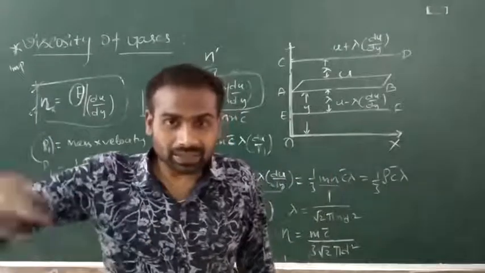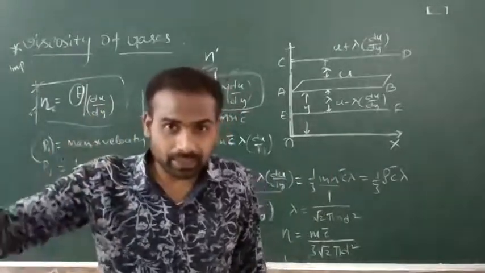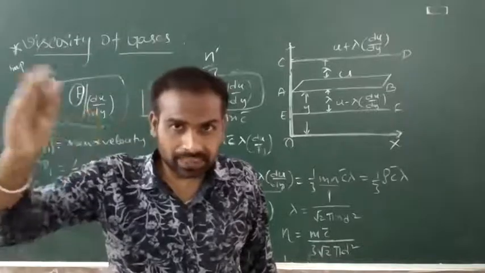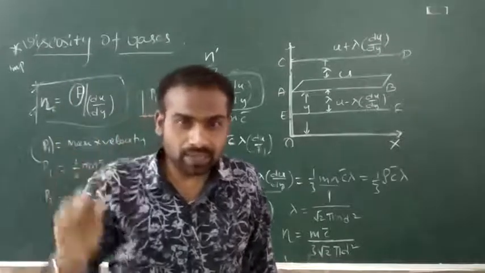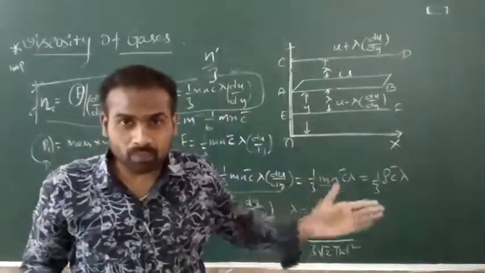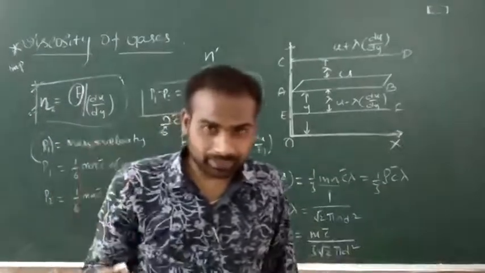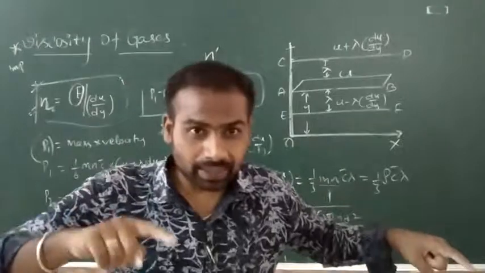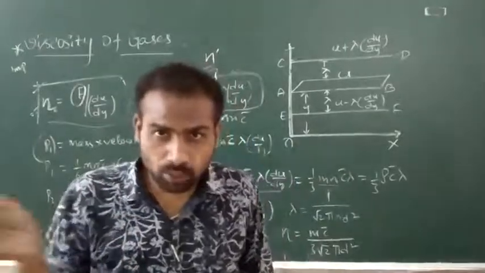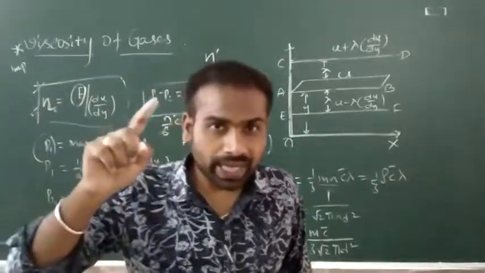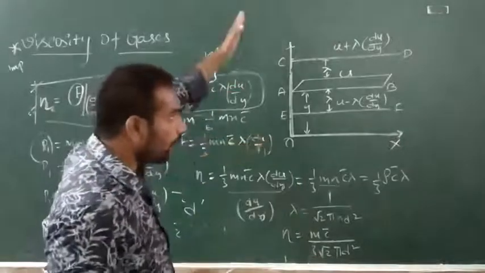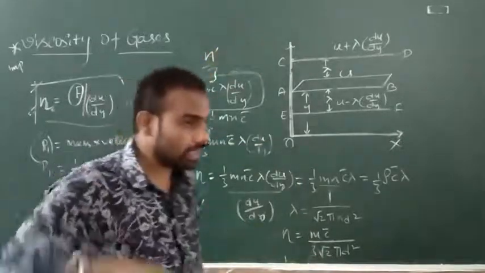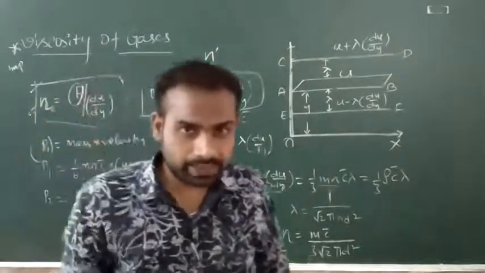Along the 3 axes, n by 3 plus n by 3 plus n by 3, 3n by 3 cancels and we get n. So along one axis, the number of molecules is n by 3. Along the x axis, either positive x axis or negative x axis, both. Along the y axis also, upward and downward, completely n by 3.